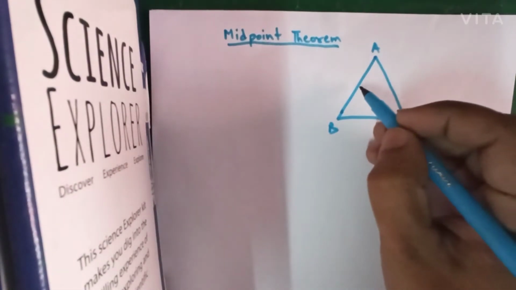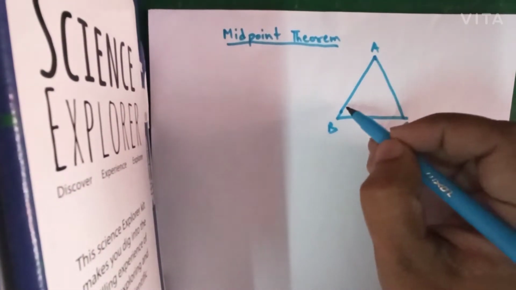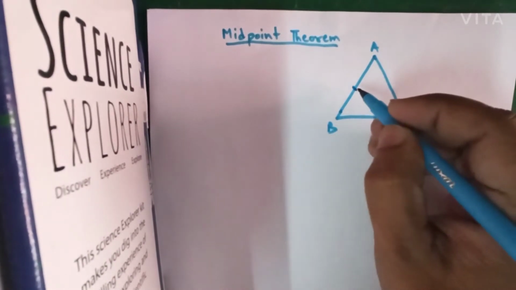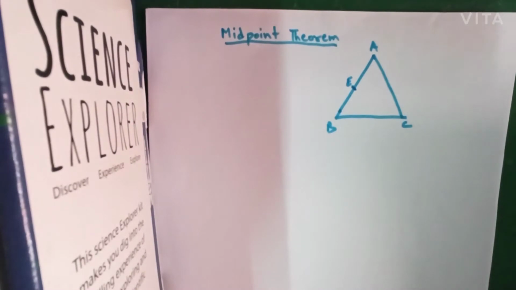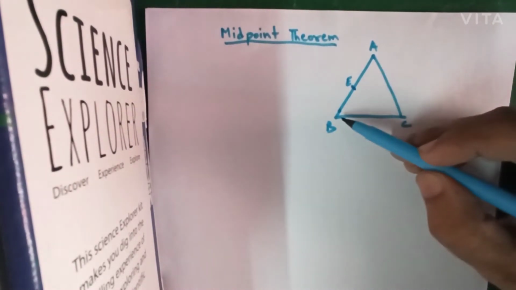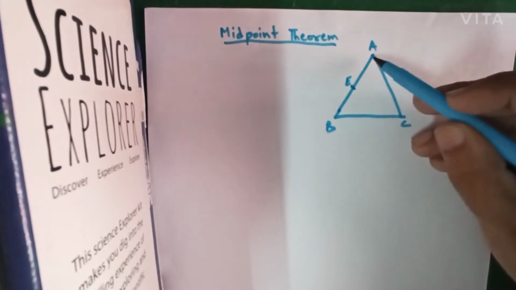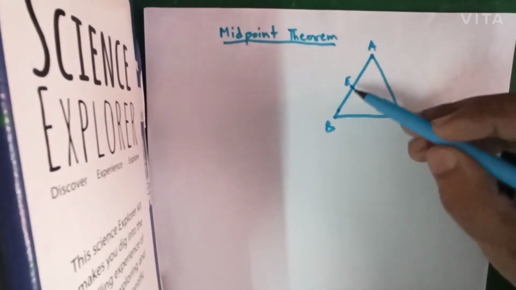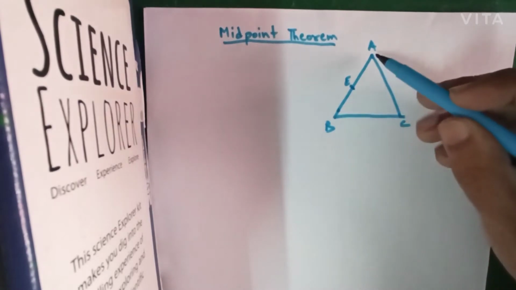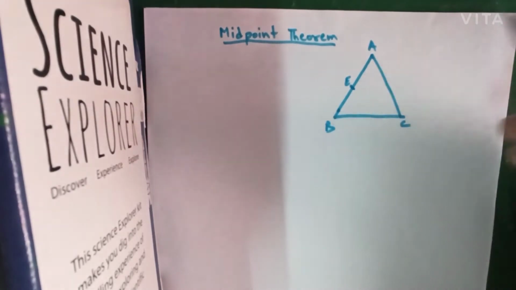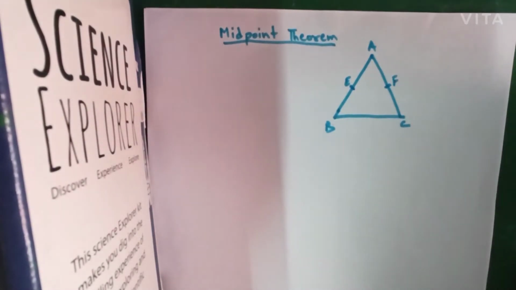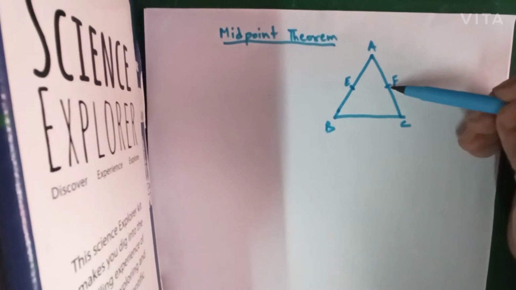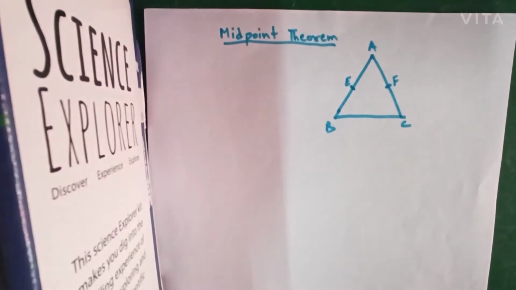If we draw the midpoint of AB, let's say it is E. E is the midpoint of AB, which means the point E is dividing AB into two equal segments, that is AE will be equal to BE. Similarly, F is the midpoint of AC. That means the point F is dividing AC into two equal segments AF and FC.